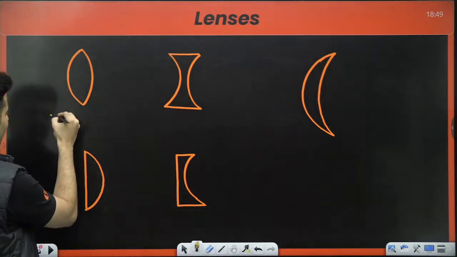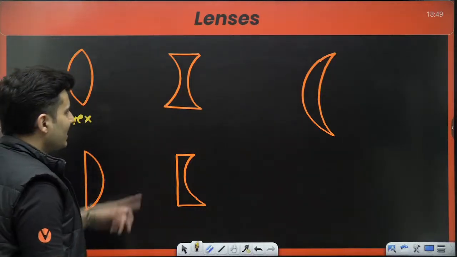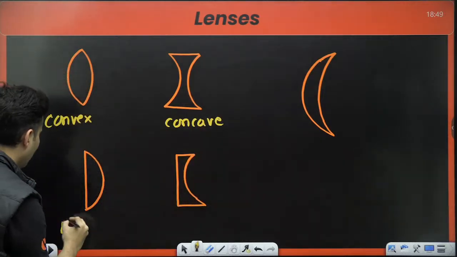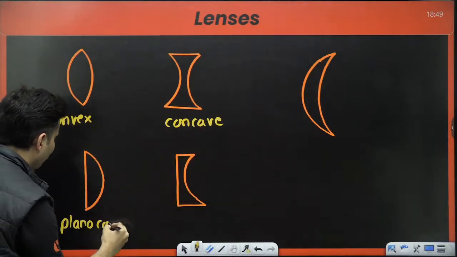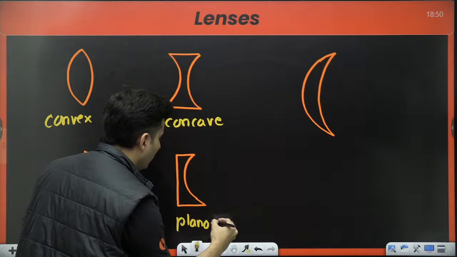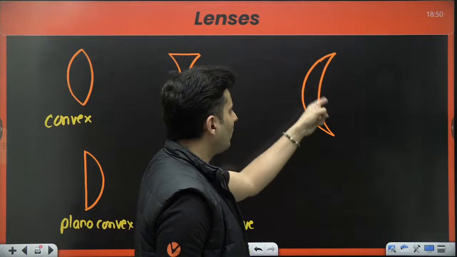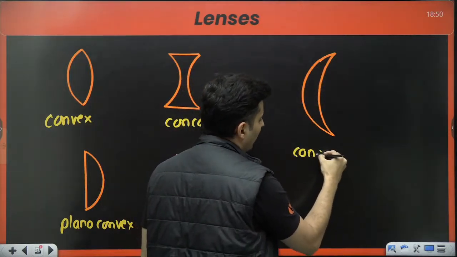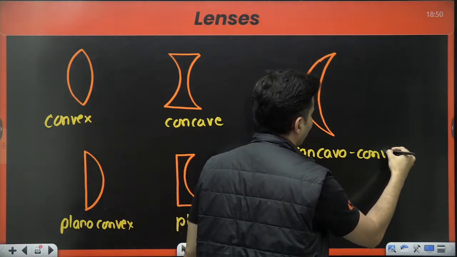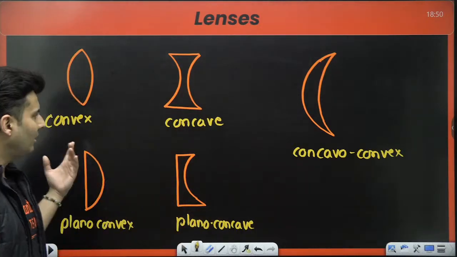What is this? This is nothing but a convex lens. This is a simple convex lens. This is nothing but a simple concave lens. This is nothing but a plano convex lens. This is nothing but a plano concave lens. This is convex on one side, concave on the other side. So you can say concavo convex lens. That's just the name given to it.